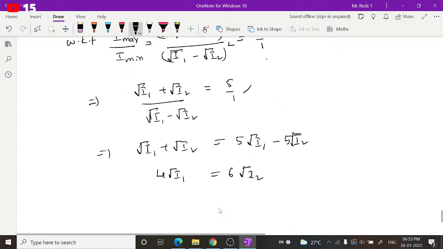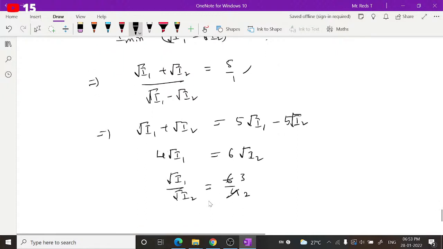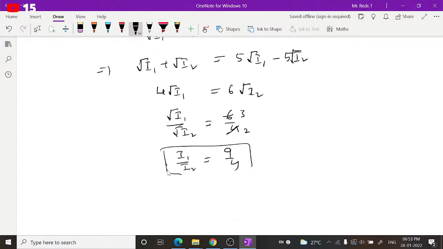We are asked to find I1 by I2, right? So let us bring this I2 here and send that number that side, then we will get root I1 by root I2 is equal to 6 by 4. If you simplify further, you will get 3 by 2. Because you want I1 by I2, if you square on both sides, we will get I1 by I2 is equal to 9 by 4, or 9 is to 4.